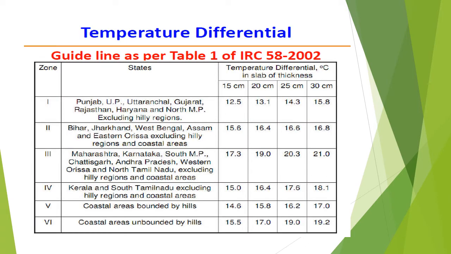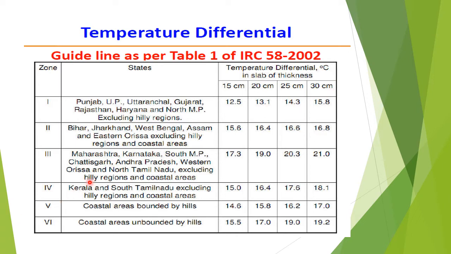Temperature differentials. Values of actually anticipated temperature differentials at the locations of the pavement should be adopted for pavement design. For this purpose, guidance may be had from the table. In this table, different zones, different states and temperature difference in degrees Celsius in slab of thickness 15, 20, 25 and 30 cm has been given.